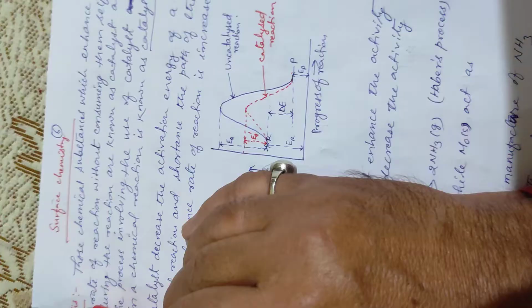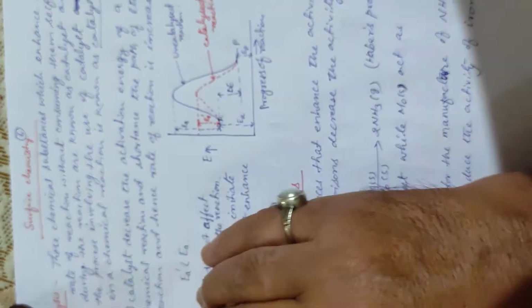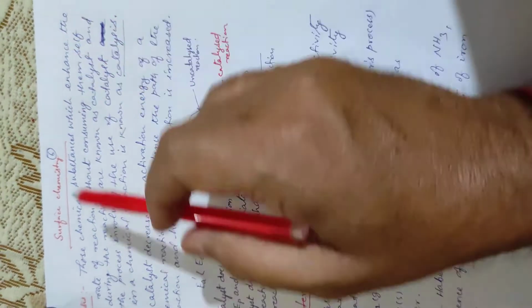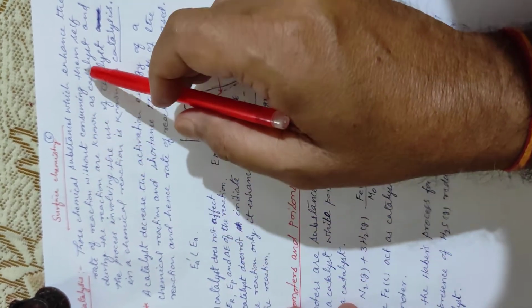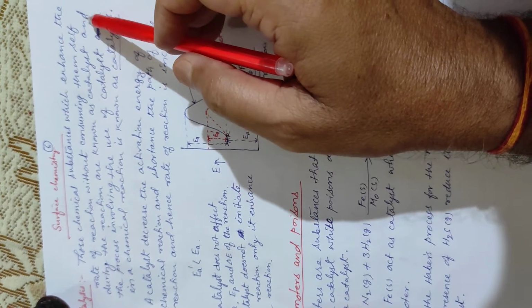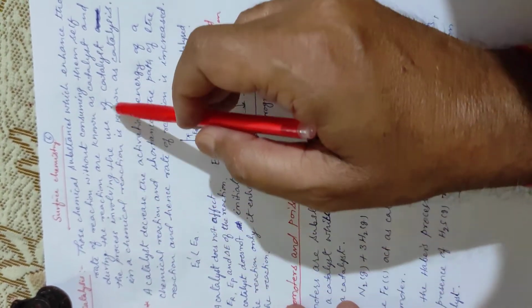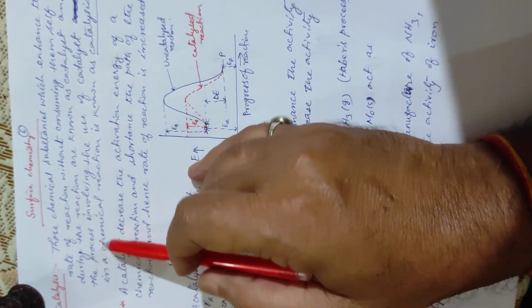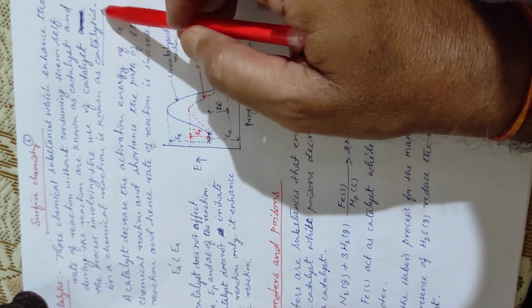Today, our topic is catalysis. Catalyst. Already all of you are very familiar with the term catalyst. What are catalysts? Please see. Those chemical substances which enhance the rate of reaction without consuming themselves during the reaction are known as catalysts. And the process involving the use of a catalyst in a chemical reaction is known as catalysis.